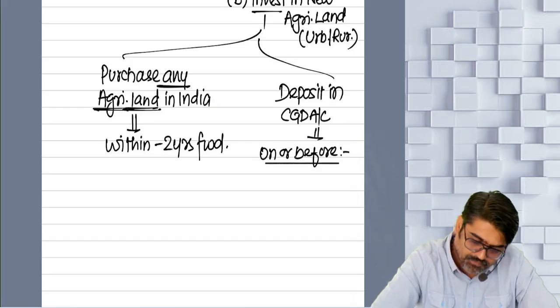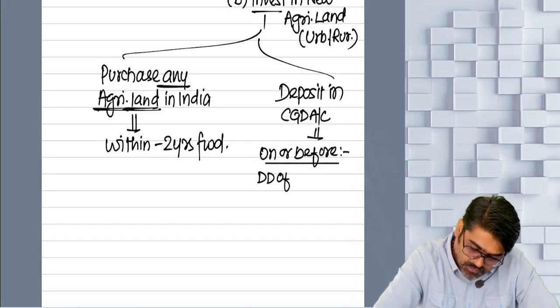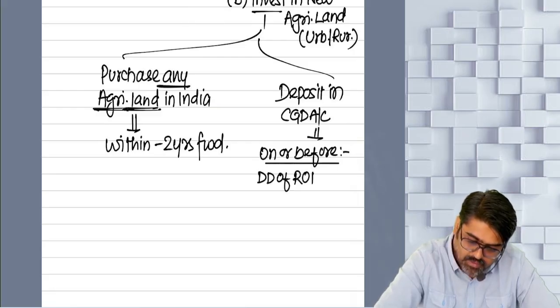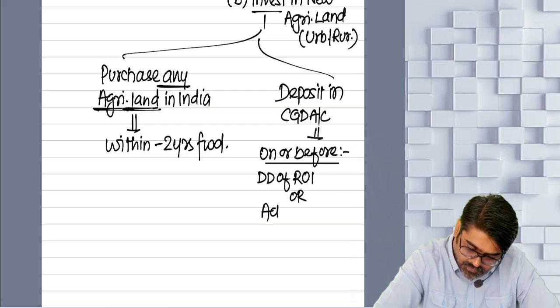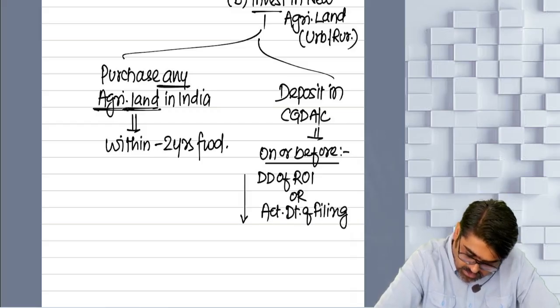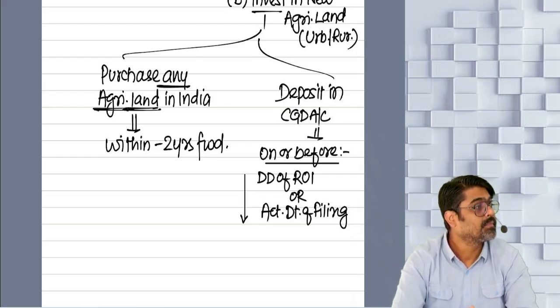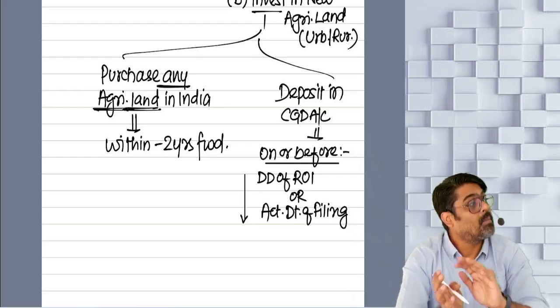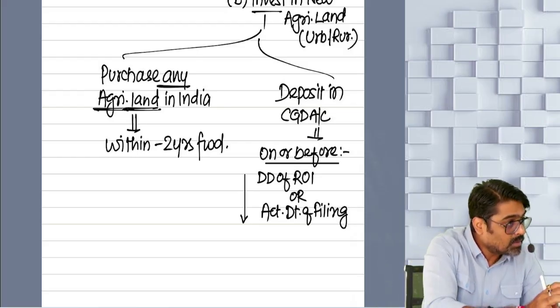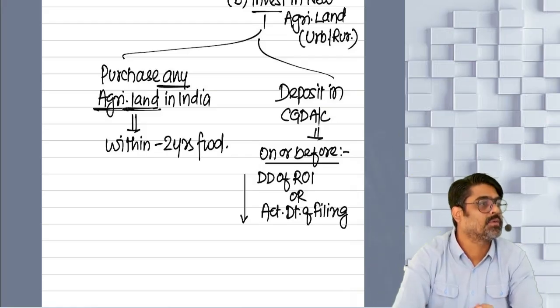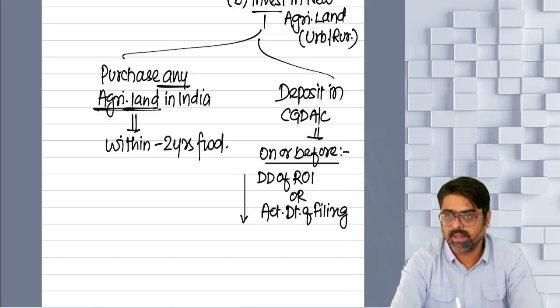On or before the due date of filing ROI, due date of ROI, or actual date of filing the ROI, whichever comes earlier. On or before that date, you are supposed to deposit the amount. Where? In CGD account. So the amount deposited in CGD account, we will assume as if your capital gain only is deposited. Yes or no? And based on that also you are going to get the exemption.